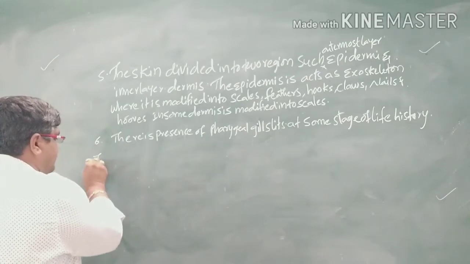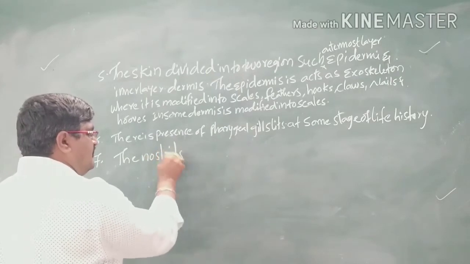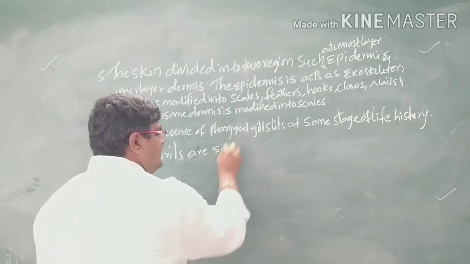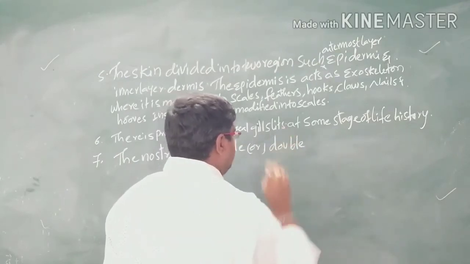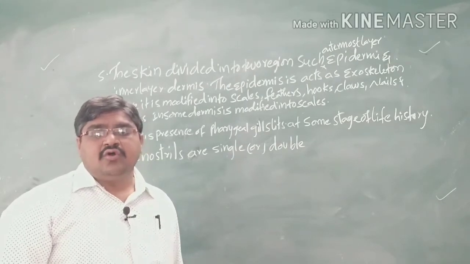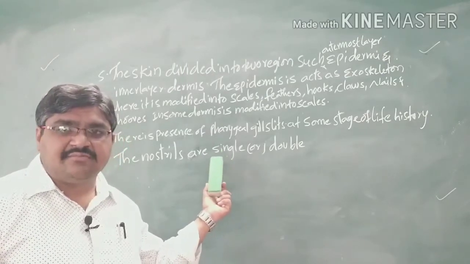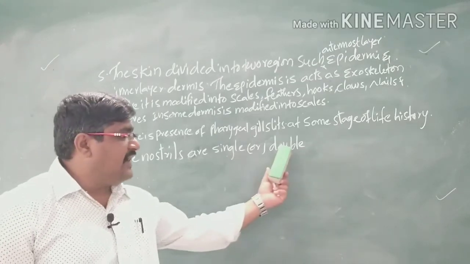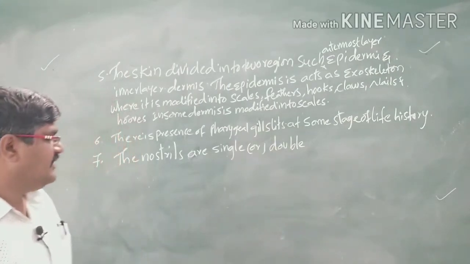Next, the seventh one: the nostrils are single or double. If the nostrils are single, we can call them monorhinous. Mono means a single nostril is present, so we call them monorhinous. If they have two nostrils, we can call them double nostrils, or dirhinous.